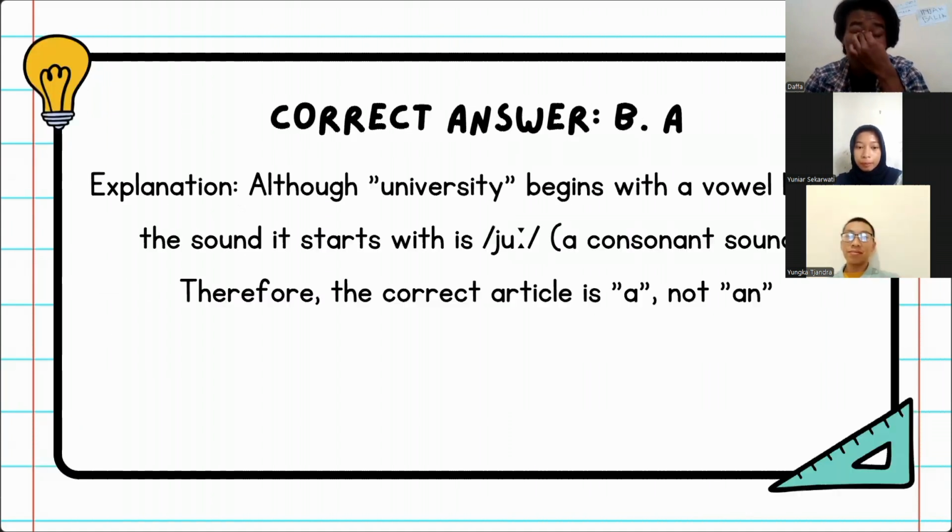Okay, let's check it out. Yeah, correct, Yunka. You're correct. Explanation. Although university begins with a vowel letter, the sound it starts with is a consonant sound. Therefore, the correct article is a, not an.